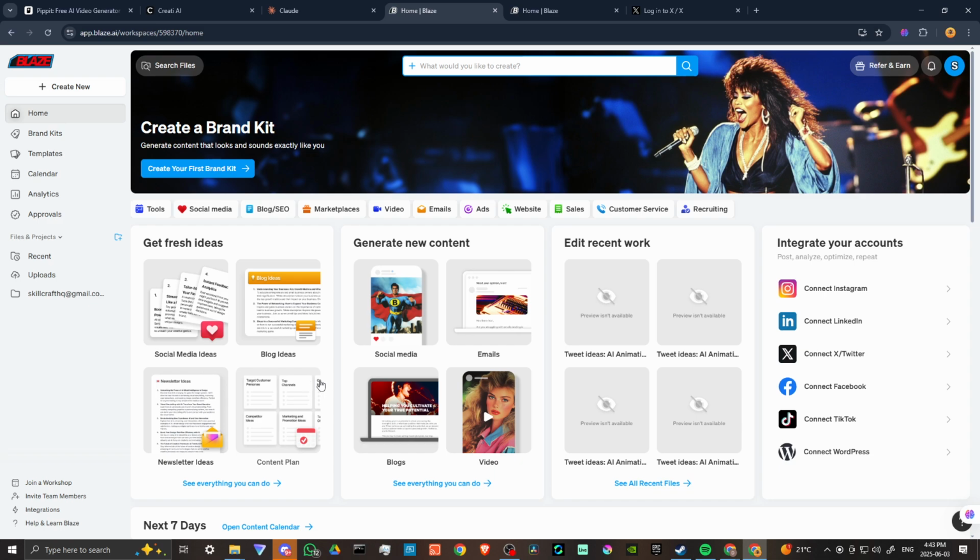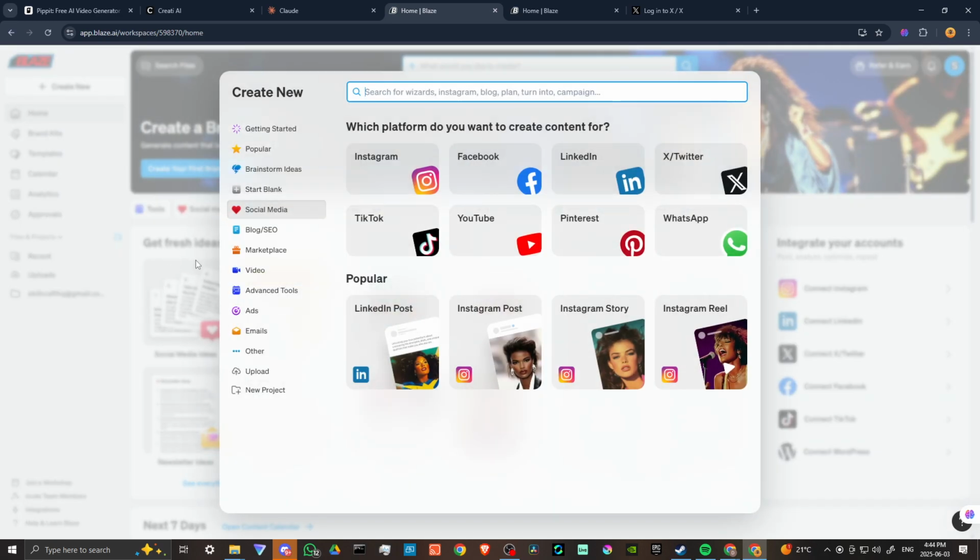It's good to go. So that gives you an idea of one of the things that Blaze is capable of. It's one of my favorite functions. It's the reason I think that it would be worth getting it. If you're on Instagram, LinkedIn, Facebook, TikTok, WordPress, you can use all those as well. Let's go ahead and just take a look at some of the other options here.